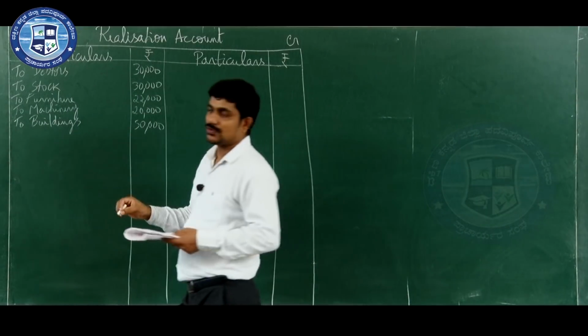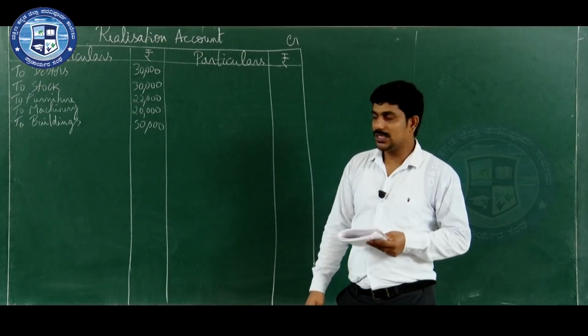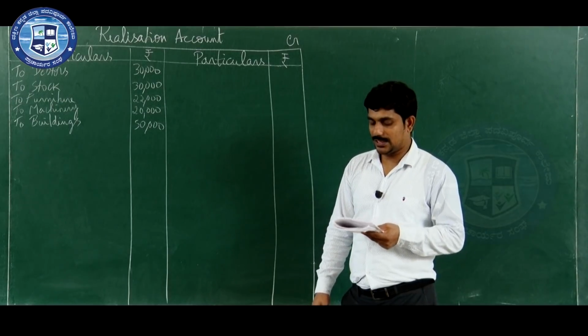So, first step to transfer the realizable assets to the debit side of the realization account.